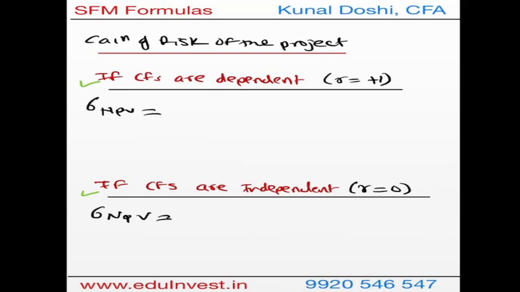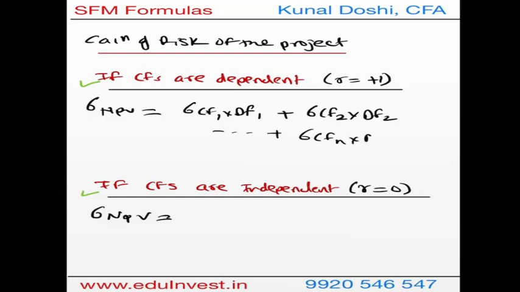So if the cash flows are dependent, the formula will be standard deviation of cash flow for year 1 into discounting factor for year 1 plus the standard deviation for cash flow in year 2 times the discounting factor for year 2, and so on till the last cash flow. Let's say the last cash flow is in the nth year times the discounting factor for n year. This is much similar to the correlation formula, the portfolio risk formula. When correlation is +1, it is A plus B plus C and so on.